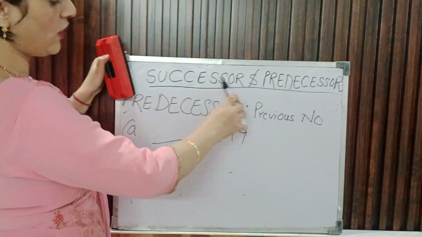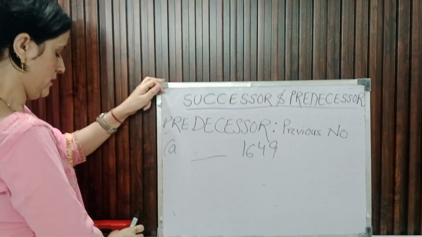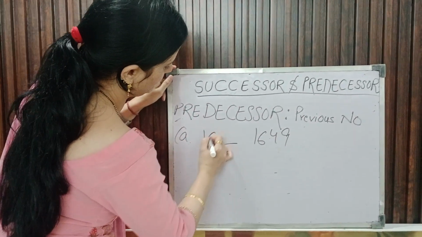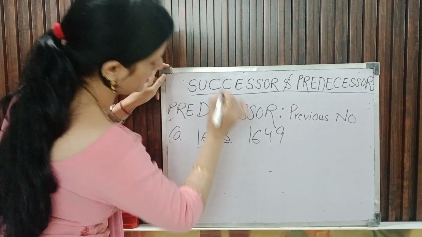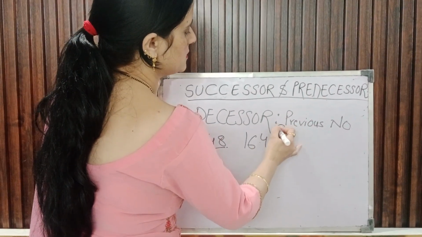We can say that what comes before 1649. It's so easy. We have to write here 1649. And another logic is here -1.